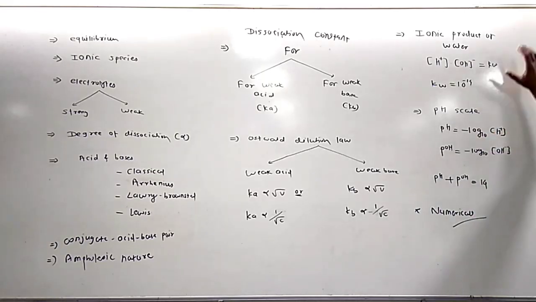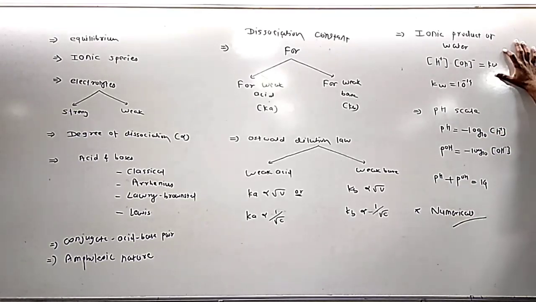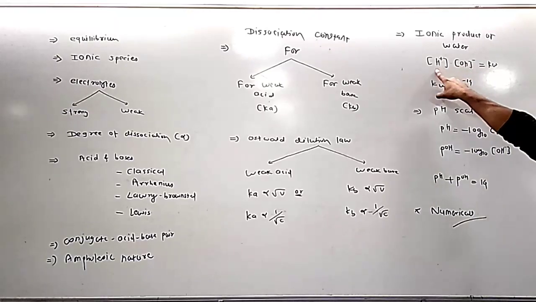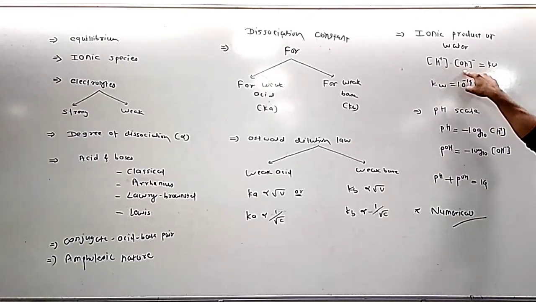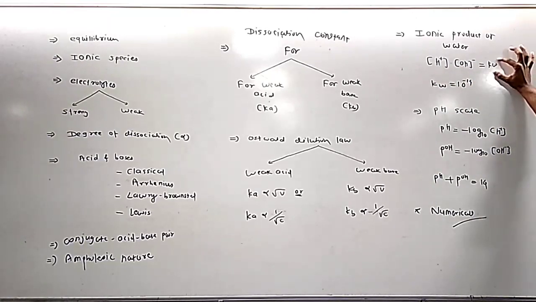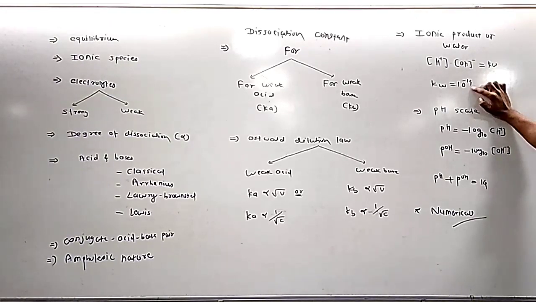And finally, we talked about the ionic product of water. The product of the molar concentration of H plus ion and the molar concentration of OH minus ion is called the ionic product of water. It is symbolized by Kw, and the magnitude of Kw is 10 to the minus 14.